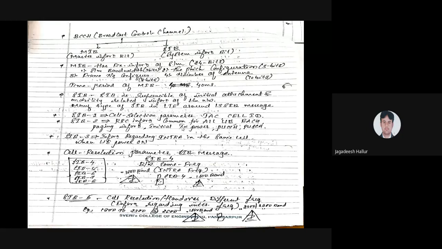And the initial transmission power, how much is the transmission power at the initial stage, and how much is the received power at the final stage, has to be taken care of by SIB2.